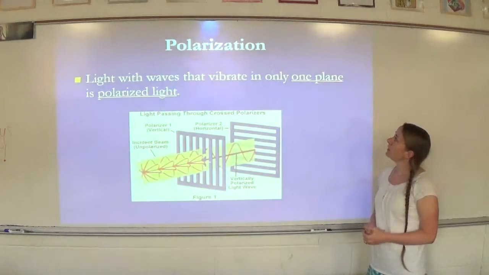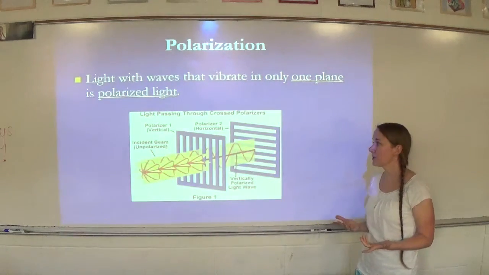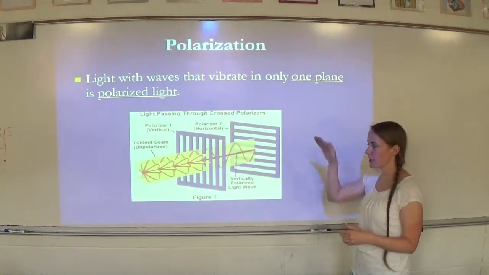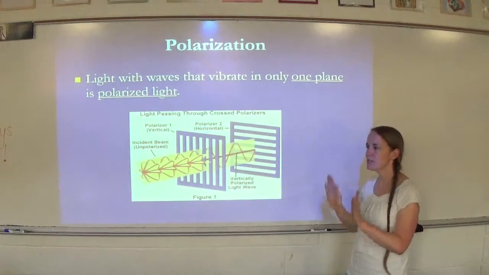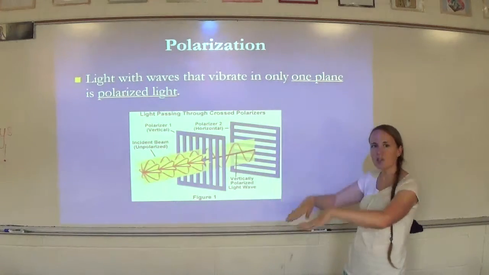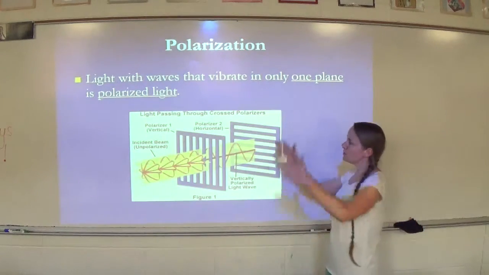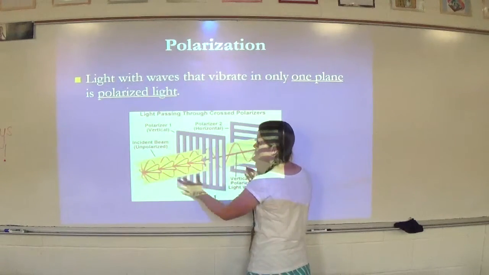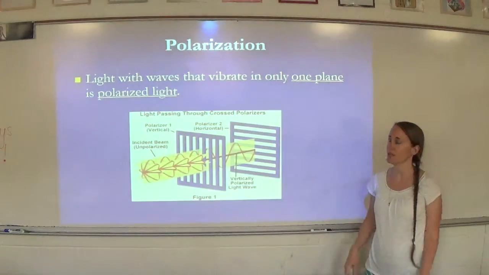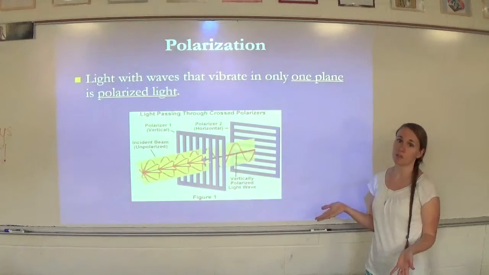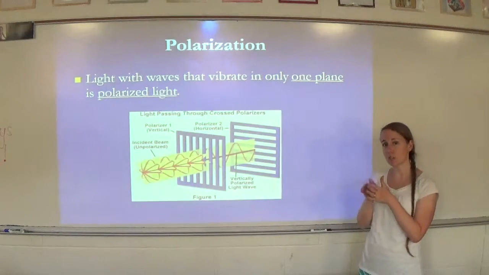Light with waves that vibrate in only one plane is called polarized light. So if you have polarized sunglasses, this is the way it works. Light's traveling in all different directions. Like you have some like this, some to the side, some to the angle, whatever. Light doesn't have to travel in any specific direction. So if you have a polarized surface to where only one type of wave can pass through, that's called polarized. And like I said, some sunglasses are made this way, and so that's why it's easier to see, because it's filtering out those waves that can't pass through the little slits.